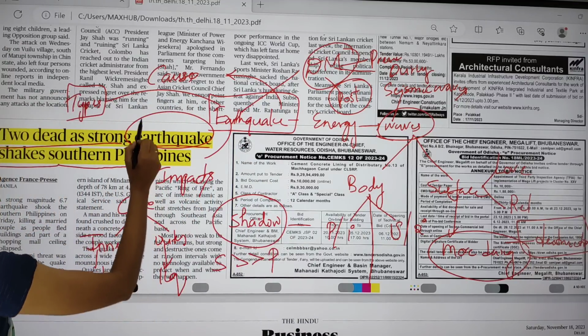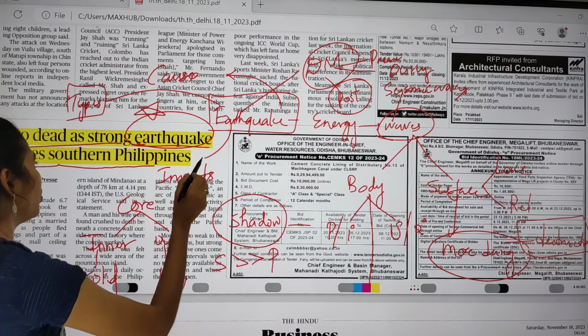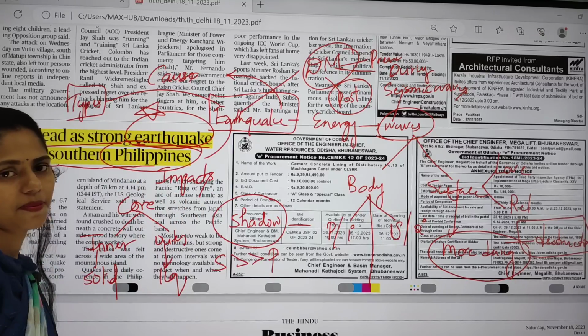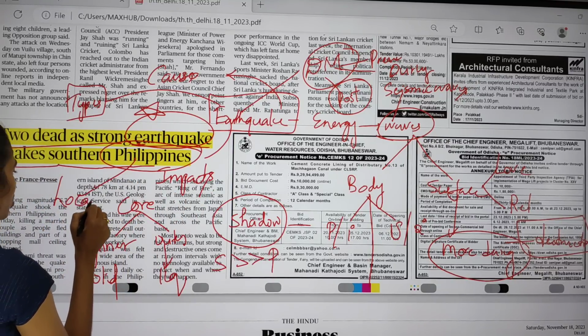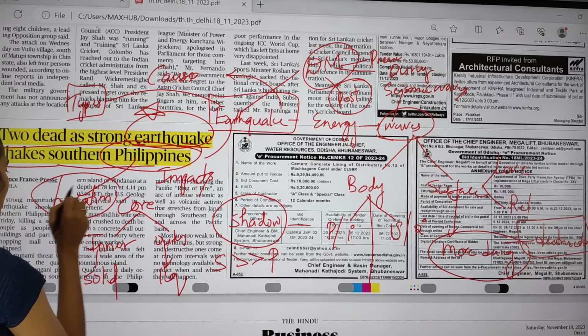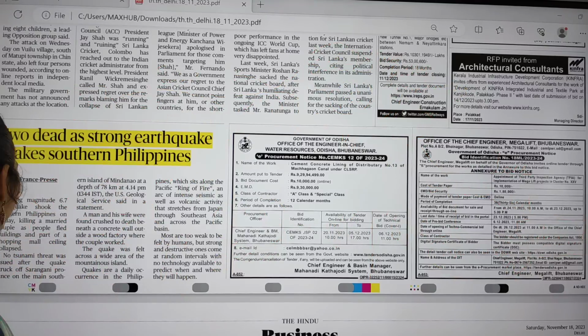And here we discussed this keyword earthquake, and here you have to focus on even Philippines. Yes, you have to see the location of Philippines. If you see the map of Philippines, it is located in the ring of fire. So again you have to focus on this concept, ring of fire.